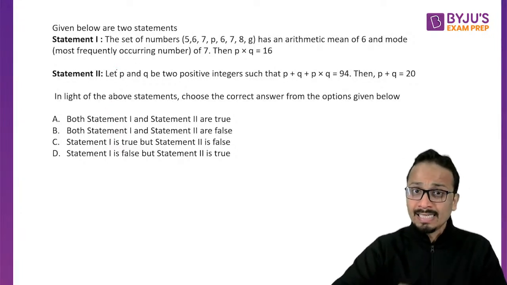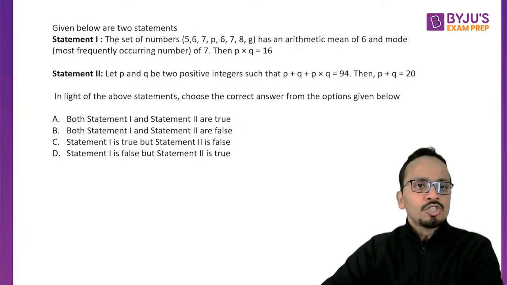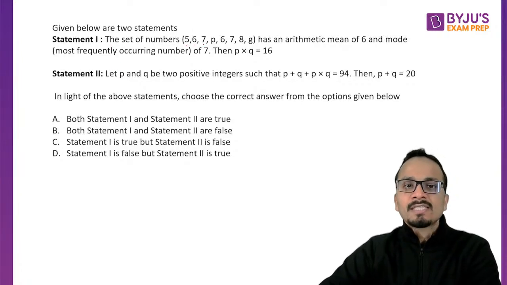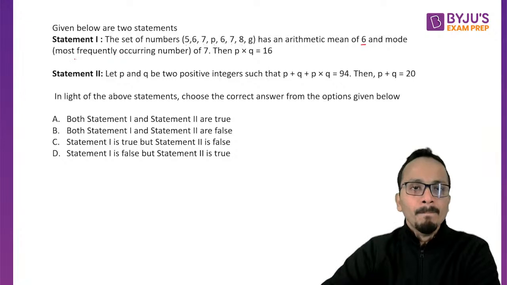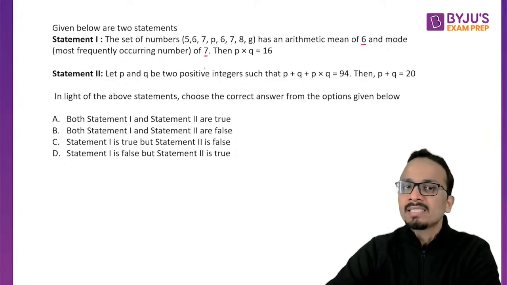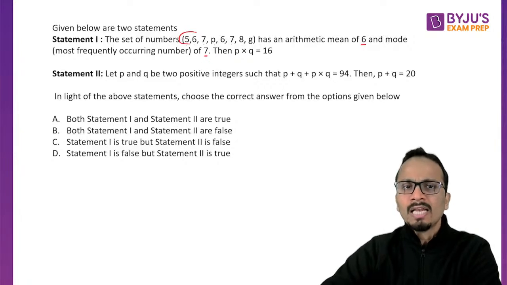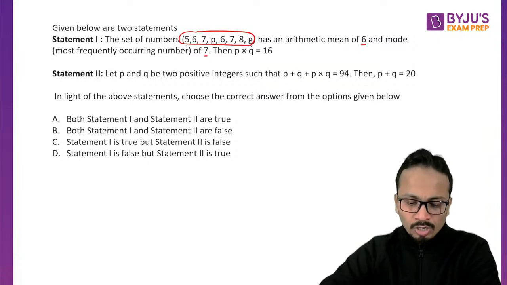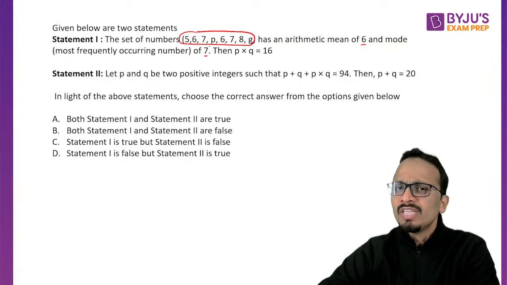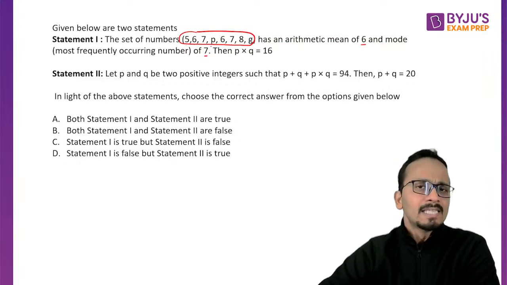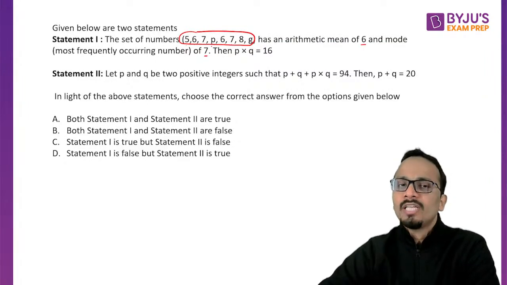Okay. Now let's read them one by one. First of all, the set of numbers 5, 6, 7, P, 6, 7, 8, G has an arithmetic mean of 6, and the mode, the most frequently occurring number, as 7. So first of all, I'll consider the mean of these 8 numbers as 6. So if the mean of these 8 numbers is 6, then the sum of these 8 numbers should be 6 into 8, that is 48.